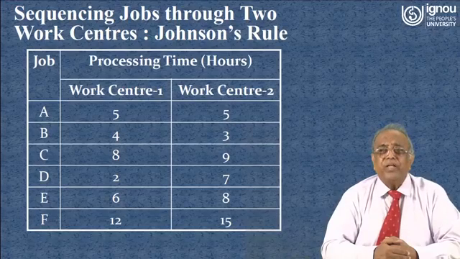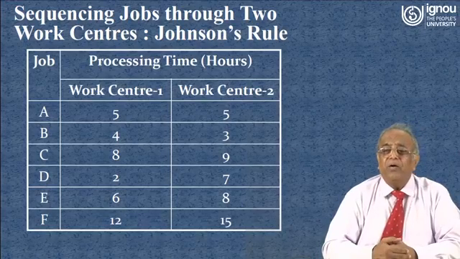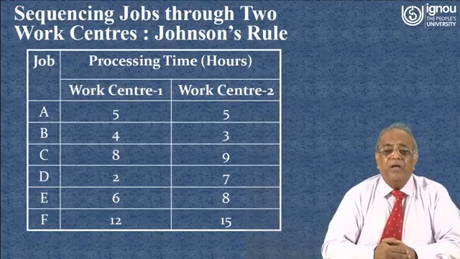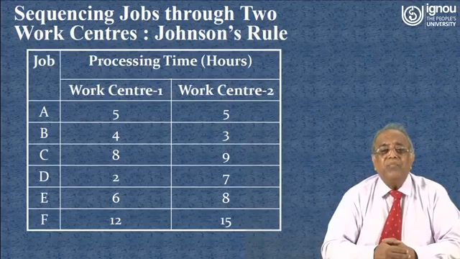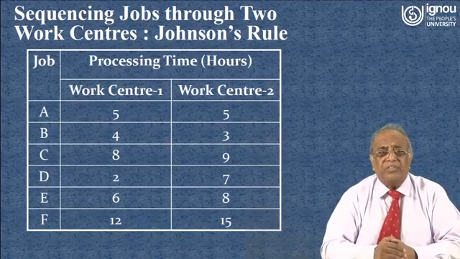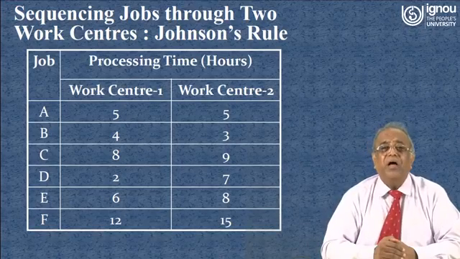We must know this information well in advance, and if we follow Johnson's rule, then the jobs, first processed at work center 1 and then at work center 2,